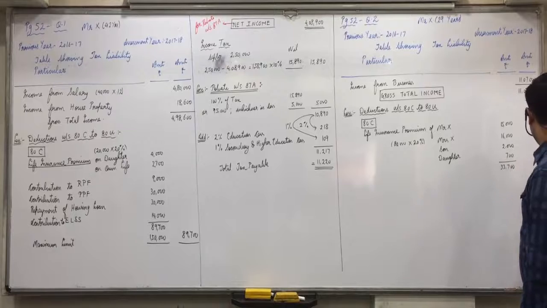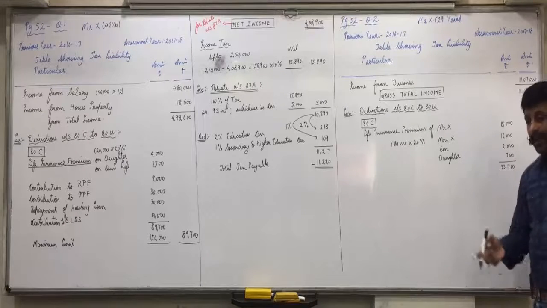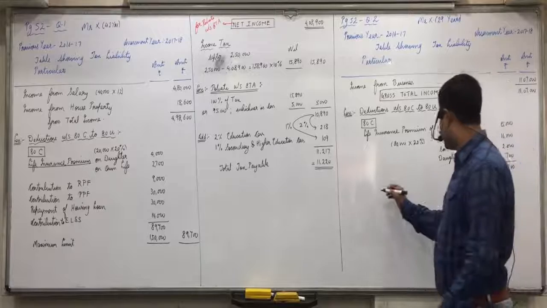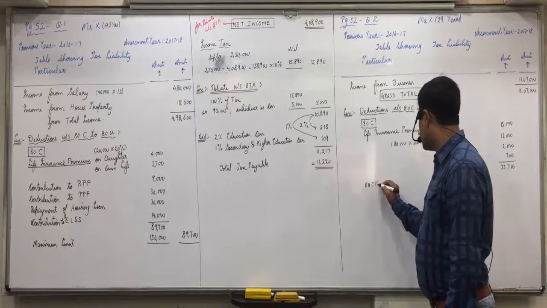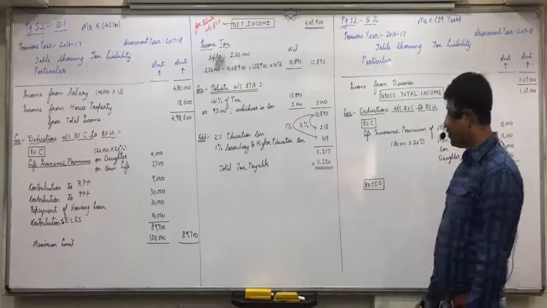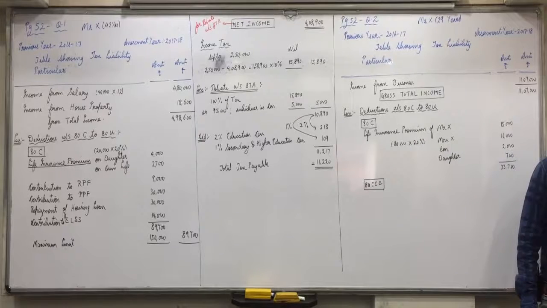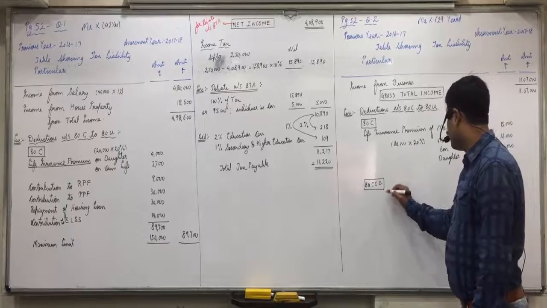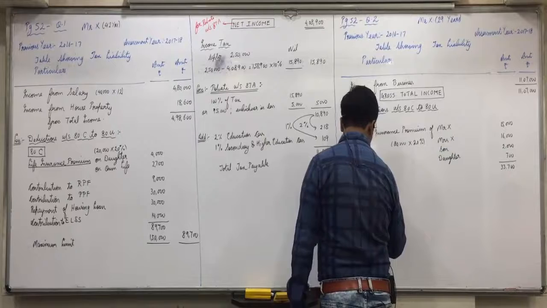What is the maximum limit? No, we'll not take it right now. 80CCC is also there. So 80C, CCC and 80CCD, all three together qualify for a limit of 1,50,000. So first we'll take 80CCC.